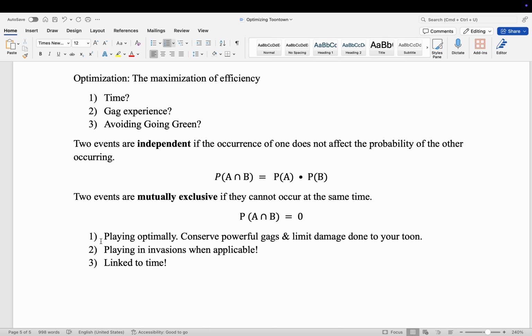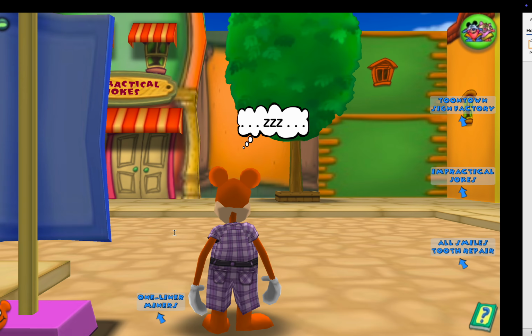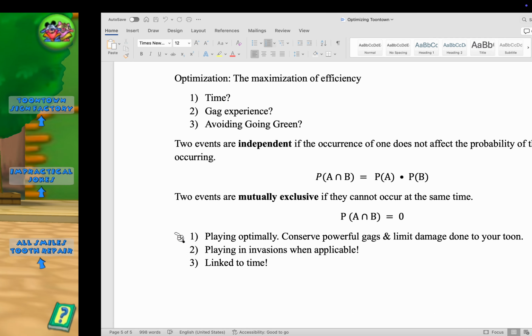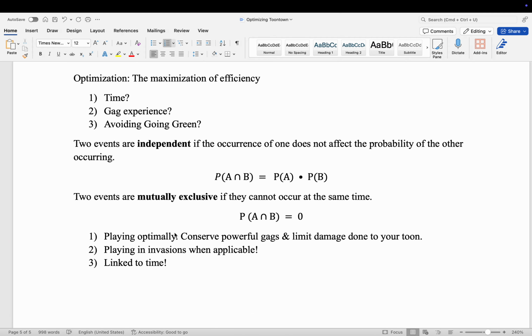conserve our powerful gags. And the reason why we want to do this, even when we are, say, defeating 4 cogs in Toontown Central, is that it means we have to go to the gag shop less often. That means we have to go back to the playground to restock our gags less often, or to restock our health less often, which means it's going to take a lesser amount of time to complete the task.